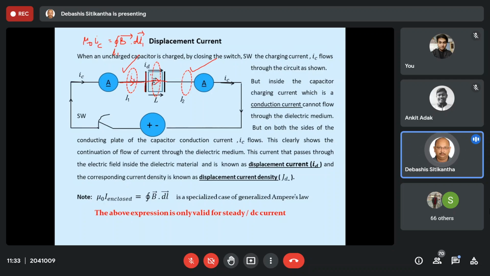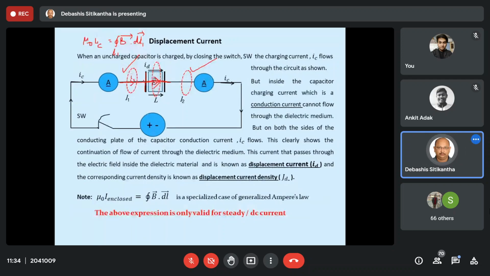Now I am encountering an electric field and inside this also the current is going to flow, but this current is not like that of your conduction current. It is a different current having a different set of properties and different behavior, and that current is known as your displacement current. If I use the concept of displacement current, then obviously all the violations of our basic laws are eradicated.